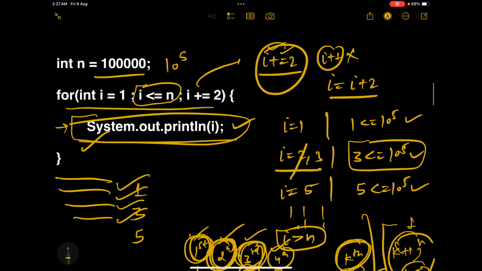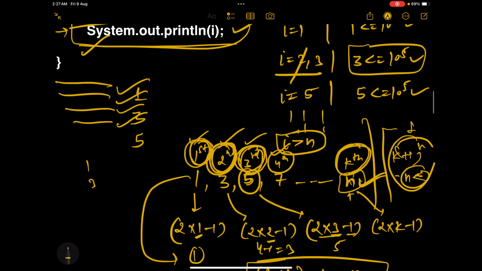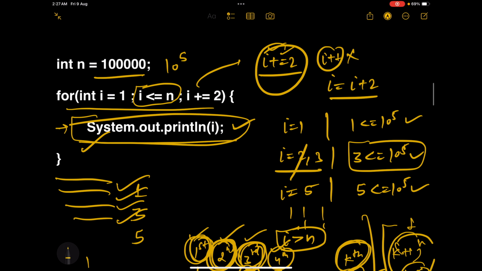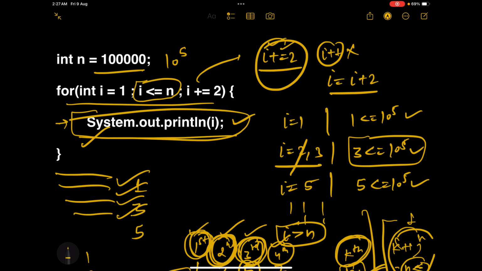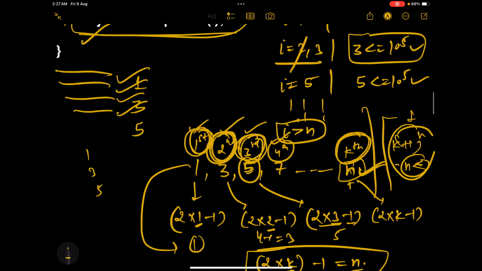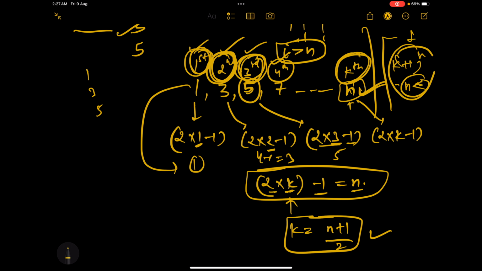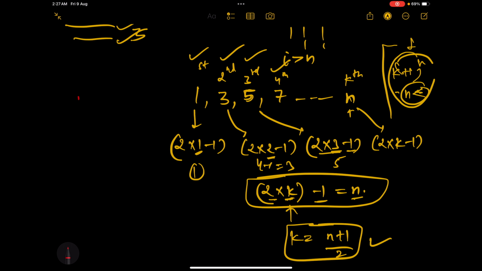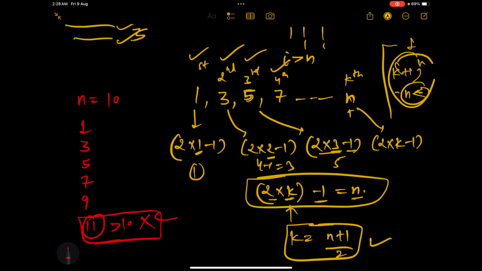And you can simply see this because every time we are incrementing I by 2. So 1, 3, 5. Okay, so now let me take a smaller value of n. Let me get rid of this. So let's say n is equal to 10. Now first I would be 1, then I would be 3, 5, 7, 9. And when I will be 11, it is greater than 10. So the condition is not true anymore. So this will come out of the for loop, right?